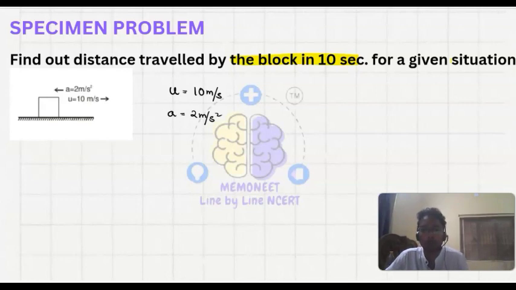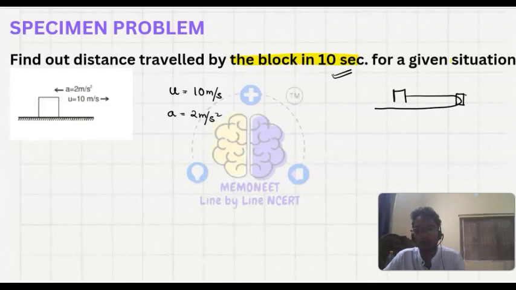It will not travel in a straight path up to the 10 seconds. Let's see at which time the velocity will become 0 and change its direction. I think this body will move like this and then like this. Here the velocity of the body will become 0 within the 10 seconds. Let's analyze. We know v equals u plus at.